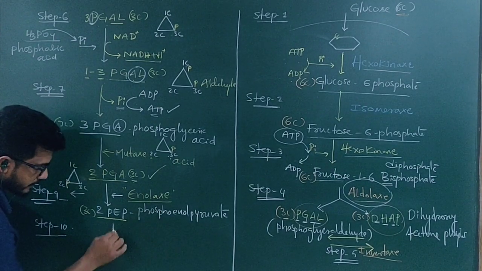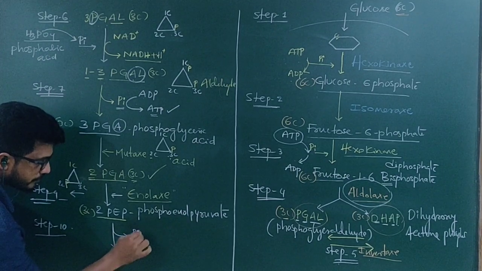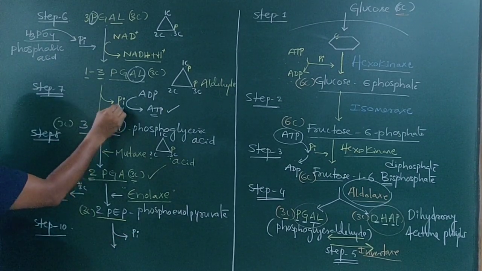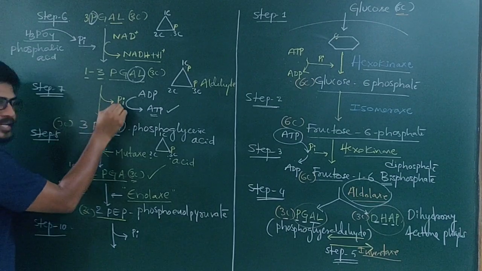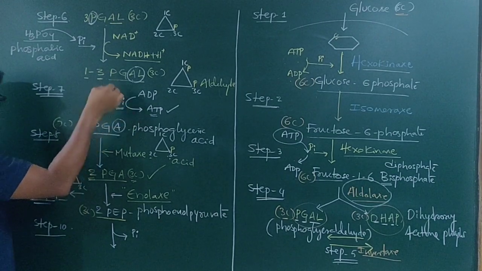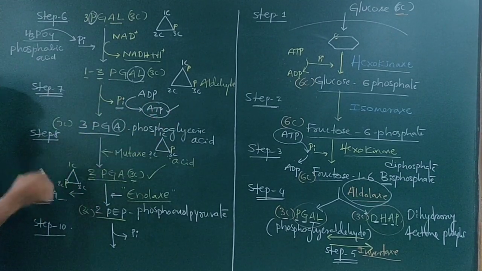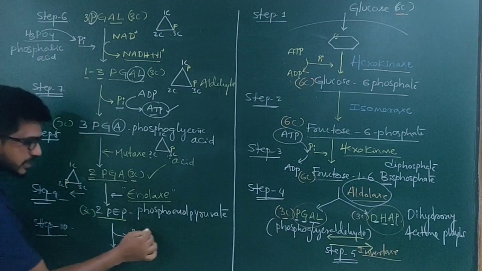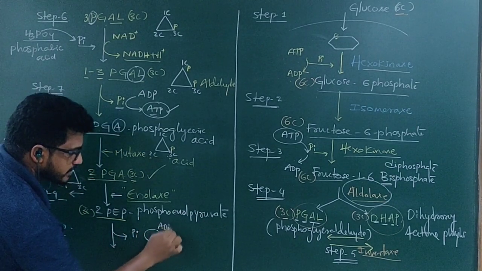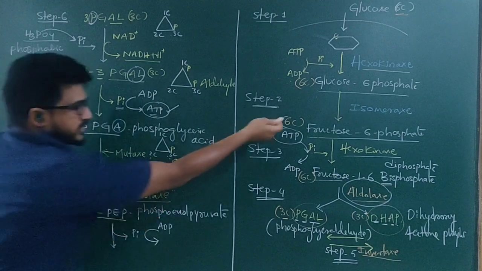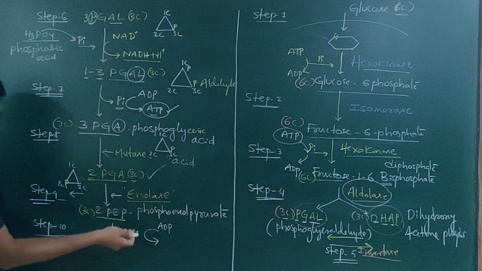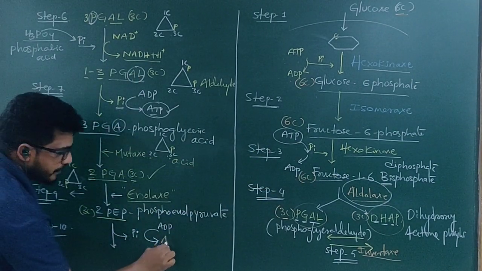PEP loses a phosphate ion. Here also a phosphate ion is lost. When the phosphate ion is lost, energy is released, and by that energy ATP is synthesized. In the same way, when the phosphate ion comes, ADP in the cytoplasm picks up this phosphate and becomes ATP.